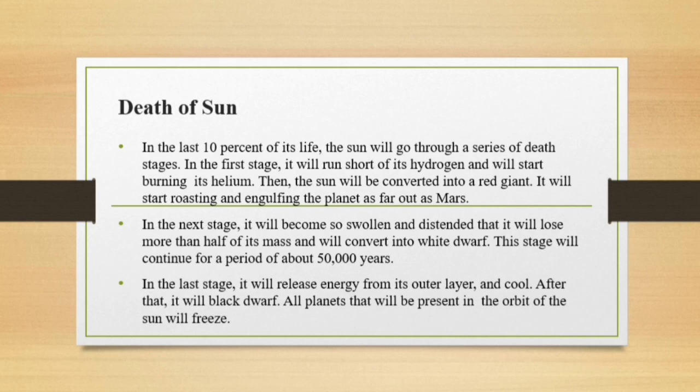This stage will continue for a period of about 50,000 years. In the last stage, it will release energy from its outer layer and cool. After that, it will become a black dwarf. All planets that will be present in the orbit of the Sun will freeze.